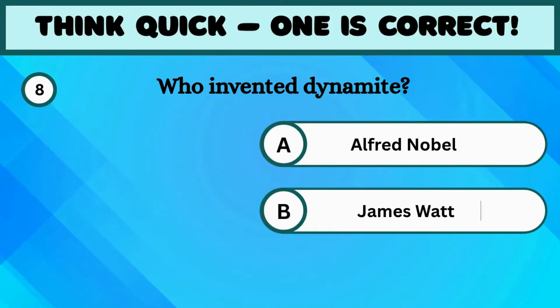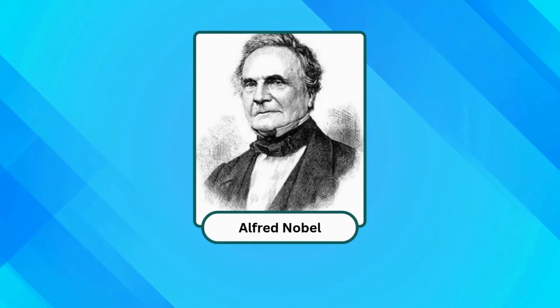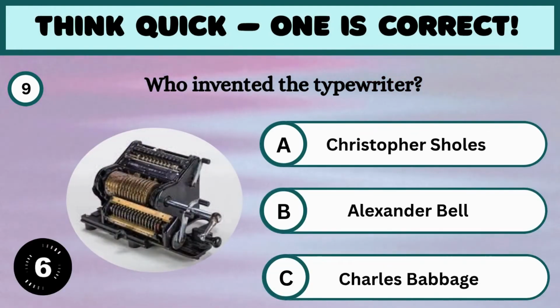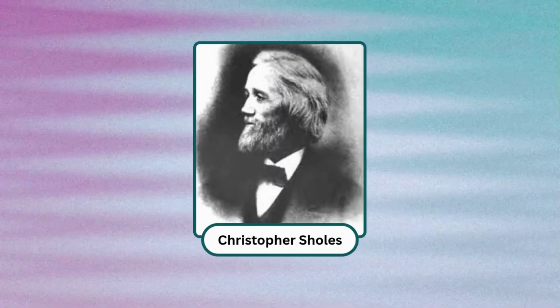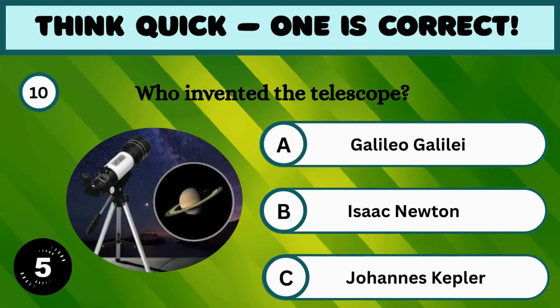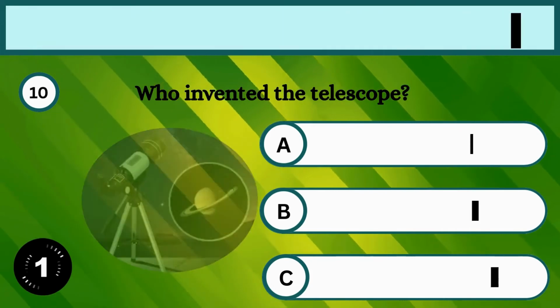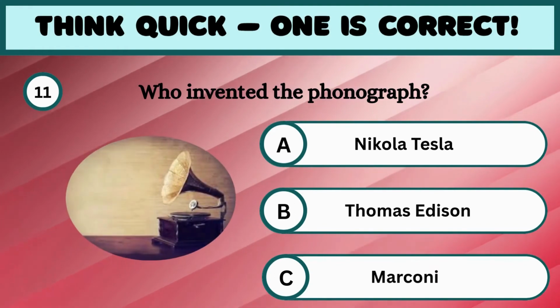What about this? The answer is Alfred Nobel. Next question is who invented the typewriter? The correct answer is Christopher Sholes. Question 10th. Who invented the telescope? It's Galileo Galilei. Next, do you have an idea?